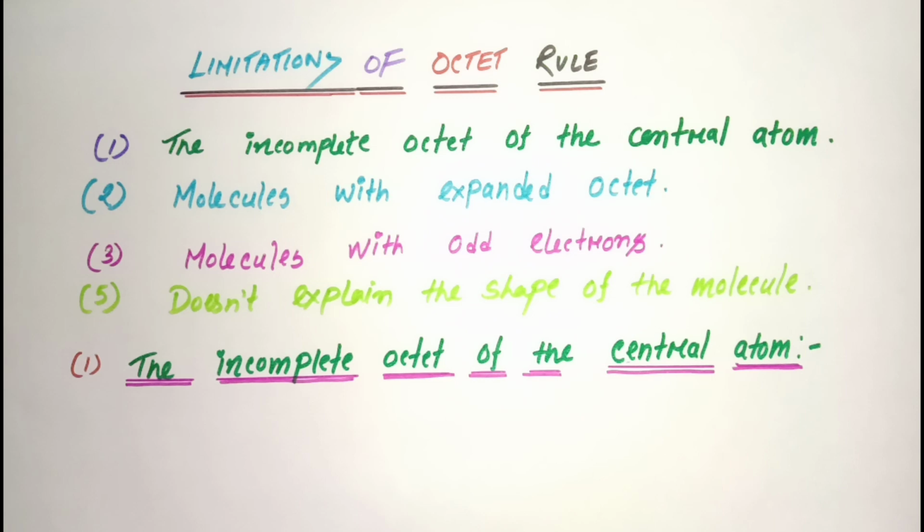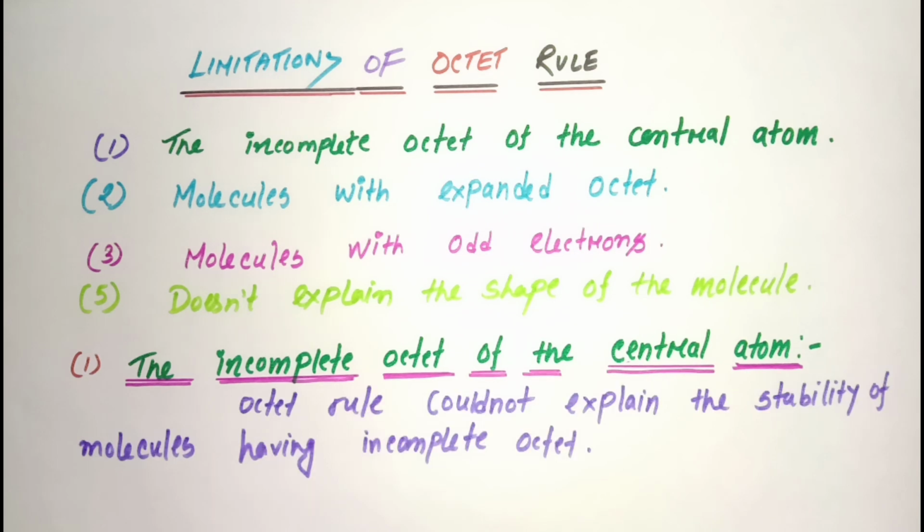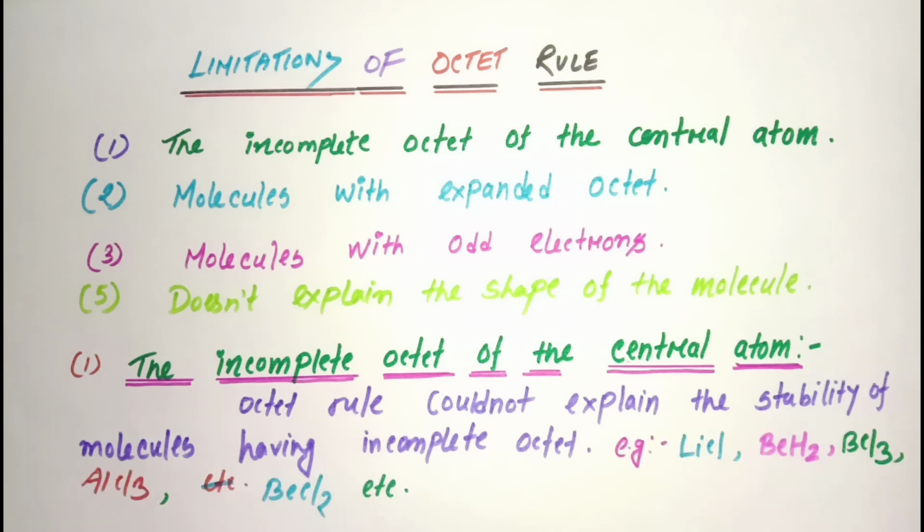Now we will see which molecules form the incomplete octet of the central atom. The octet rule could not explain the stability of molecules having incomplete octet. In molecules where atoms have an incomplete octet, the rule cannot explain their stability. The examples of molecules which show incomplete octet of the central atom are lithium chloride, beryllium hydride, boron trichloride, aluminum trichloride, beryllium chloride, etc.